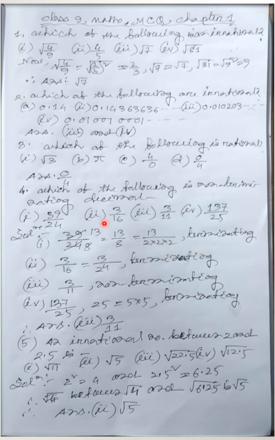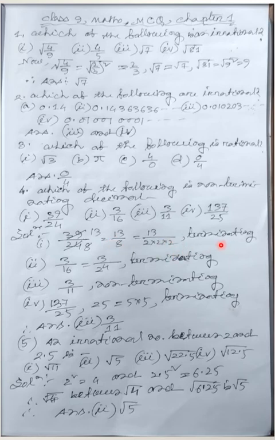It means if you divide 13 by 8, then after some digits it will stop. It will not come again and again. So 13 by 2 into 2 into 2, 8 is a factor of 2, so it is a terminating decimal.